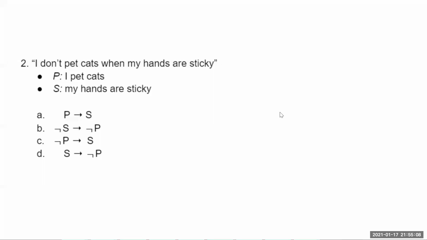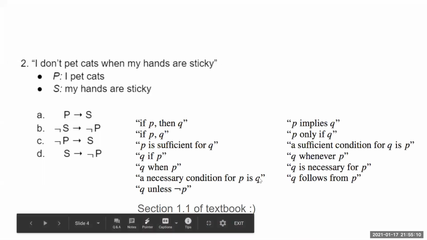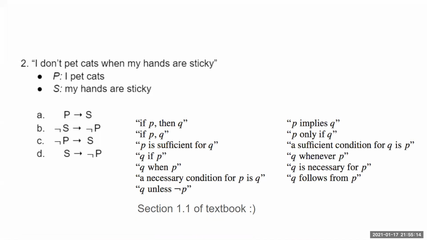Just an FYI, there's a really handy table in section 1.1 of the textbook, which if you haven't found the textbook yet, you should work on that. And we have this if P then Q is same as Q when P, which is what we found in this problem. There's lots of other good sentences. This will be very helpful for homework and maybe on the exam.